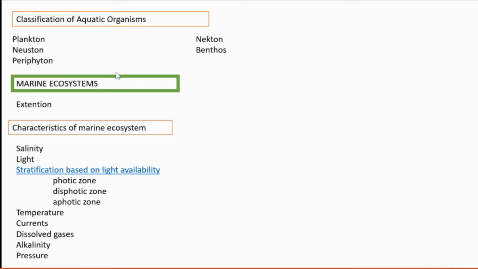Then marine ecosystem. So freshwater is over. It is a part of a long essay. The essay can be about the freshwater ecosystem and its classification and adaptations. All these things can be asked as an essay. Then we are going to marine ecosystem, which is another essay.